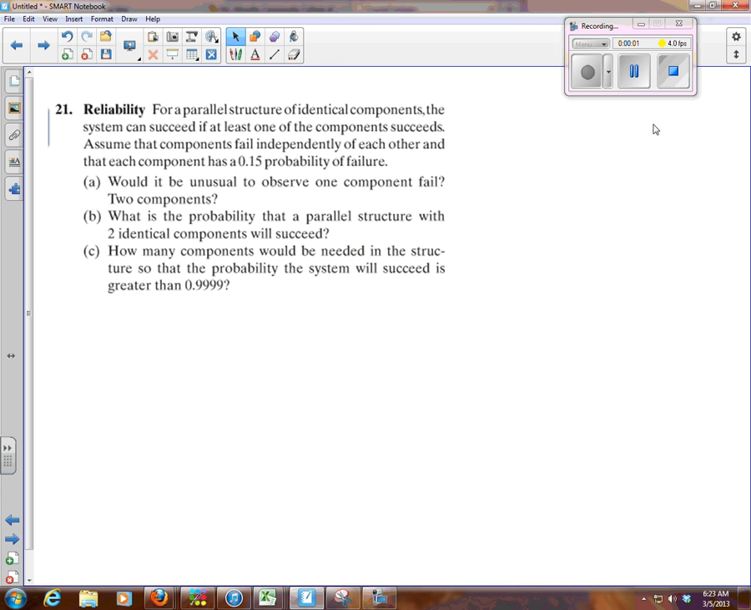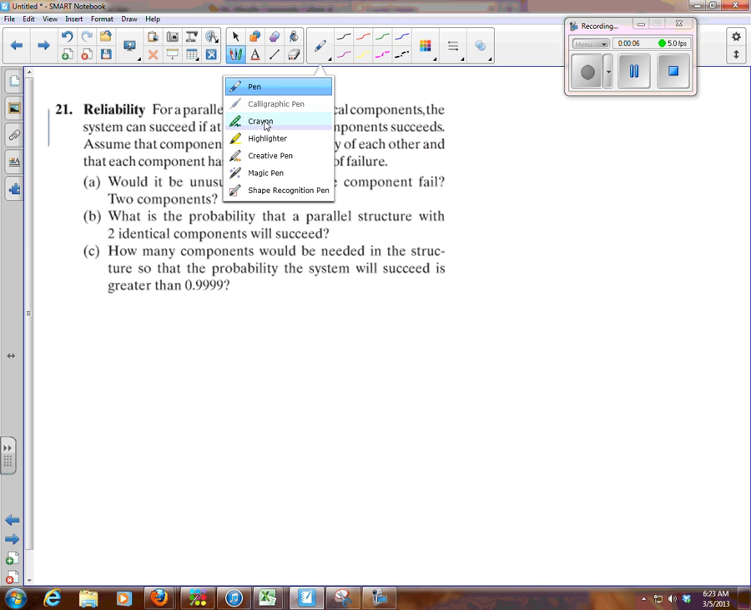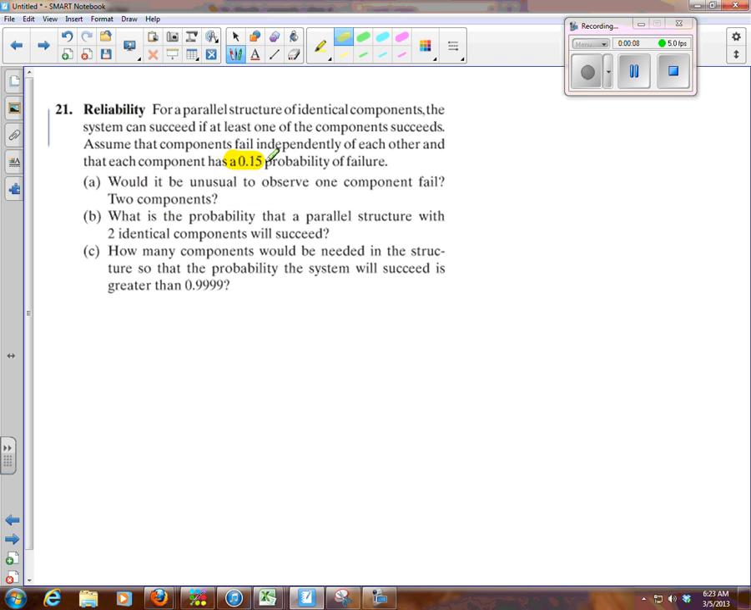All right, so let's take a look at this problem. Some things I'm noticing is that the probability of a single component failing is 0.15. So for one component, is it unusual for it to fail? Well, because 0.15 is larger than 0.05 or 5%, no, it's not unusual, because that's not a rare event.